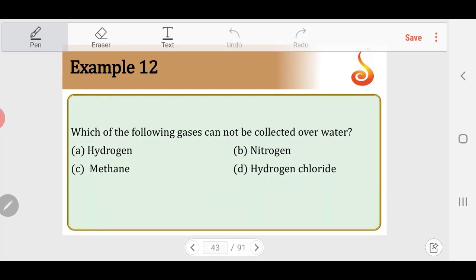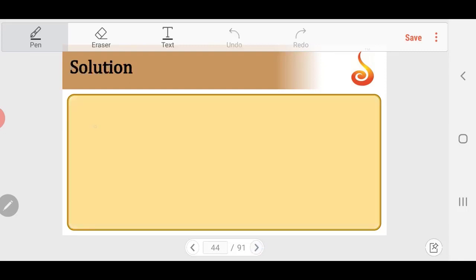Example 2. Which of the following gases cannot be collected over water? If I want to collect over water, the gas should not be reacting, or should not have high solubility in water. If I take hydrogen, methane, nitrogen, hydrogen chloride, we can clearly make out hydrogen chloride because of its polarity.